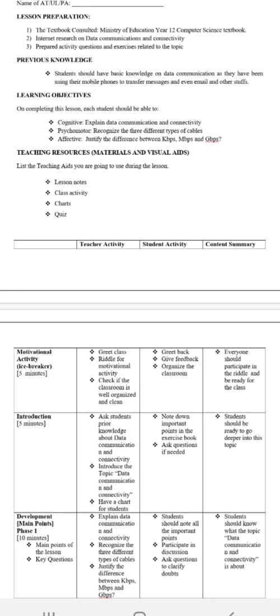Before introducing the topic, I will ask the students about their prior knowledge about data communications and connectivity. As this is for Year 12, the students have been taking computer science from their lower levels, so they must be knowing something about data communication and connectivity. And then I will introduce the topic, which is data communication and connectivity.